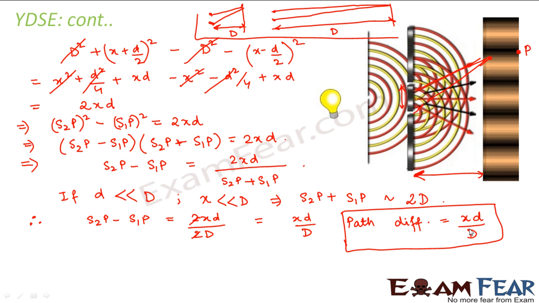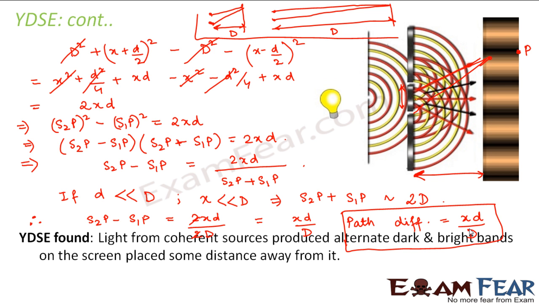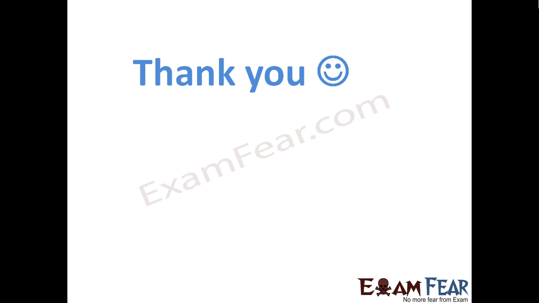So we have calculated the path difference now. With the help of this path difference, we can find out where constructive interference will take place and where destructive interference will take place. So what was the finding of Young's double slit experiment? It found that light from coherent sources produced alternate dark and bright bands on the screen placed some distance away from it, right?